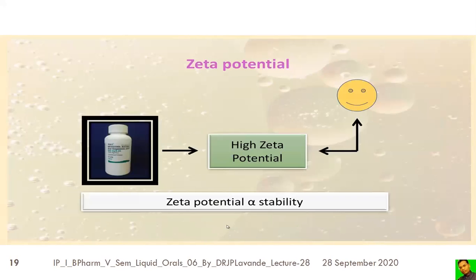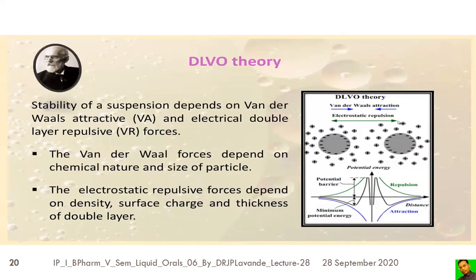Zeta potential is directly proportional to the stability of the suspension. The higher the value of the zeta potential, the more the stability. So a high zeta potential is always preferable for a suspension. Now here is the DLVO theory. This DLVO theory is associated with van der Waals forces and electrostatic repulsion. The van der Waals forces are responsible for attraction, and the electrostatic forces indicate repulsion.